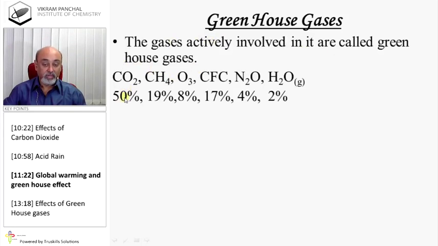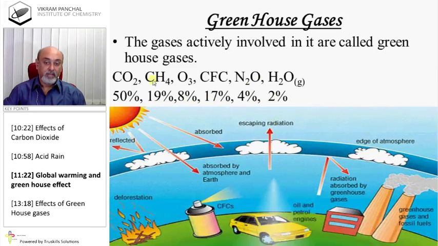Carbon dioxide 50%, methane 19%, ozone 8%, CFC 17%, N2O 4%, and H2O 2%. These all can cause greenhouse effects, and therefore they are known as greenhouse gases.